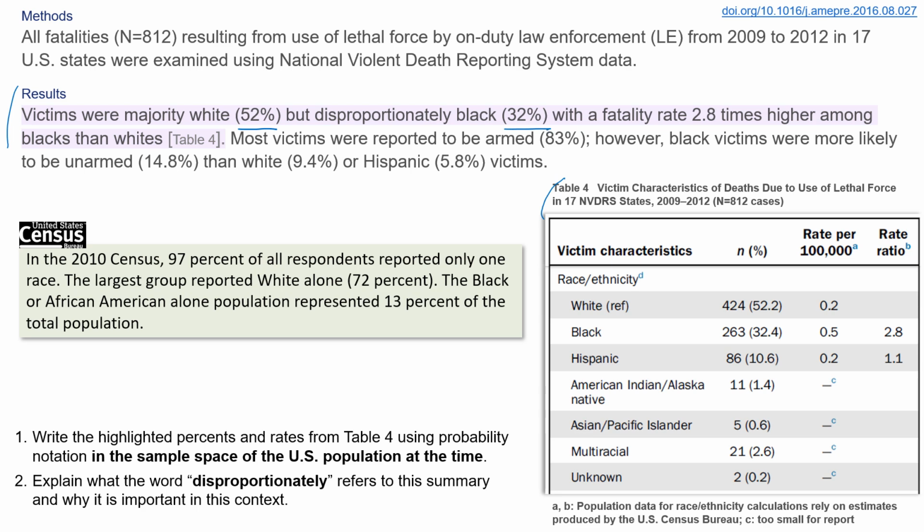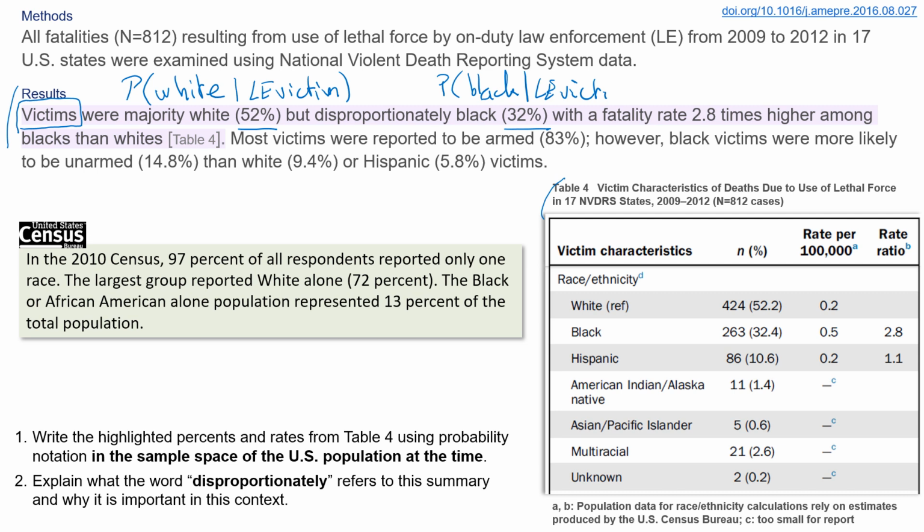This does not represent all Americans, but just those that were victims of such fatalities, and therefore this is a conditional proportion. So given that we're looking at a victim of law enforcement lethal use of force, then the probability that the victim was white was 52%.